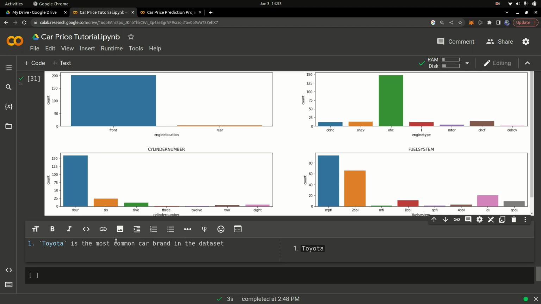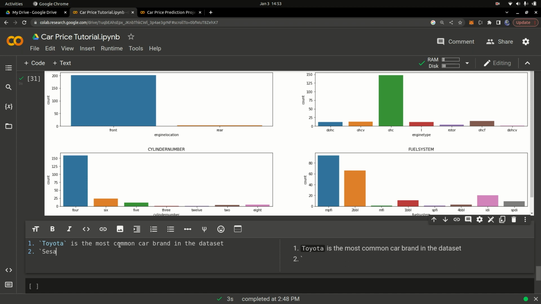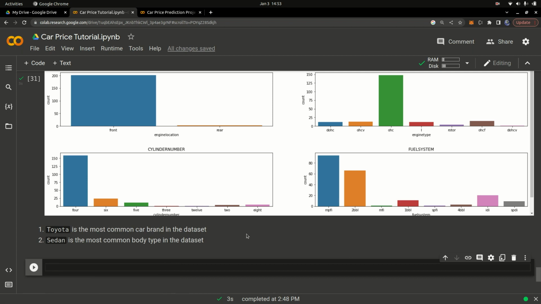You can actually put in more. You can say sedan is the most common body type of the car, right? So sedan is the most common body type in the data set, just like that. So yeah, you can write more inferences if you want, but I'm just going to write two inferences because I don't want to waste your time.